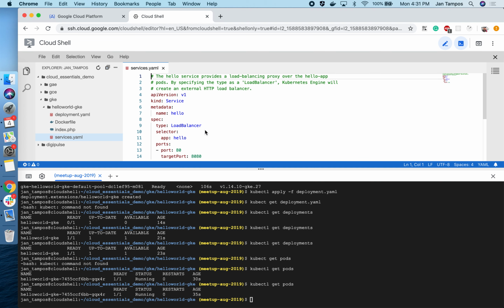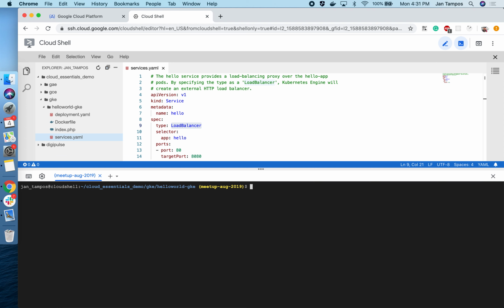And then in here we have the services.yaml. In order for us to be able to access our deployment and our pods, we have to create a service. It enables us to have something like an ingress, not really ingress, this is a load balancer. So we are creating an external HTTP load balancer that allows us to proxy over the pods that are inside the cluster.